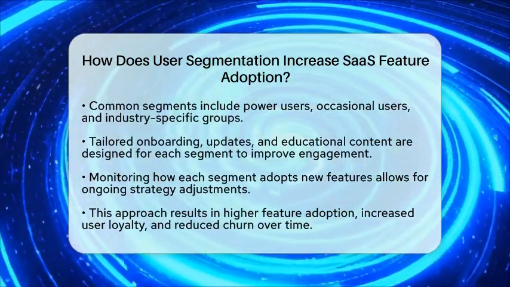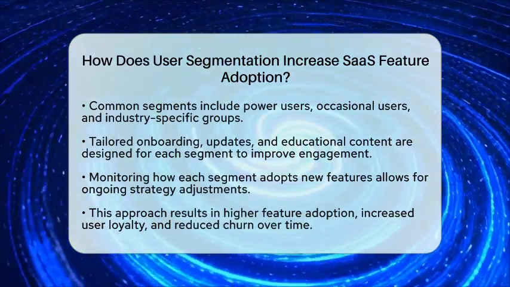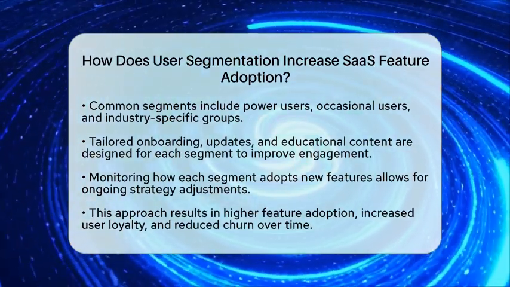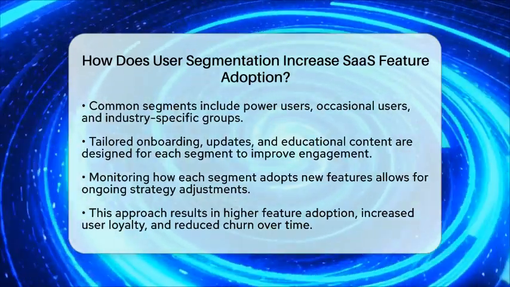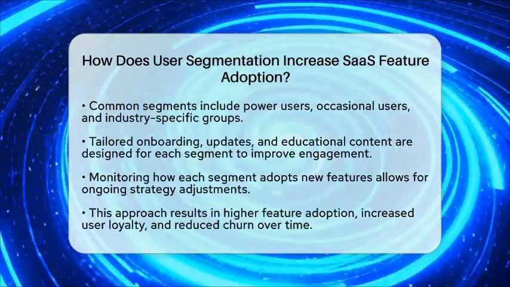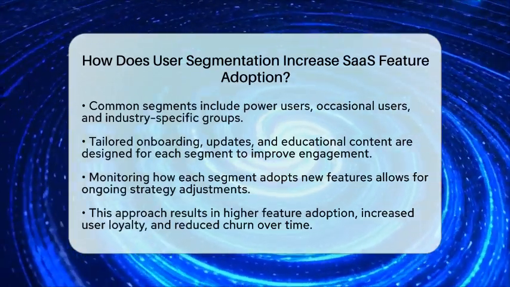This targeted approach boosts feature adoption because users get the right message at the right time. It makes them feel understood and supported, which encourages them to explore more of what your SaaS product offers. Over time, this leads to higher satisfaction, lower churn, and more loyal customers who see real value in your software.